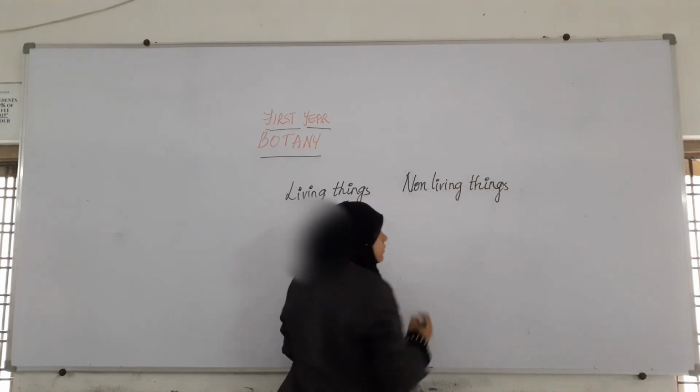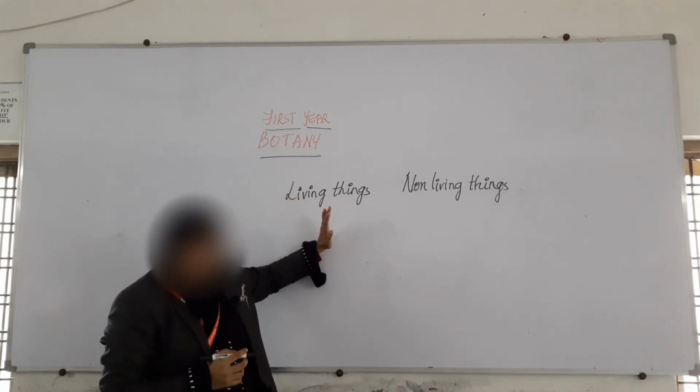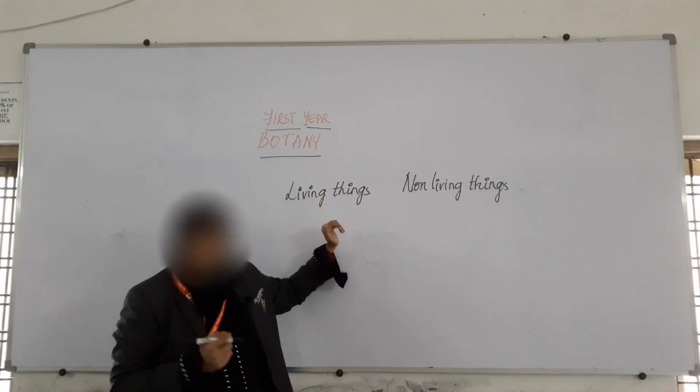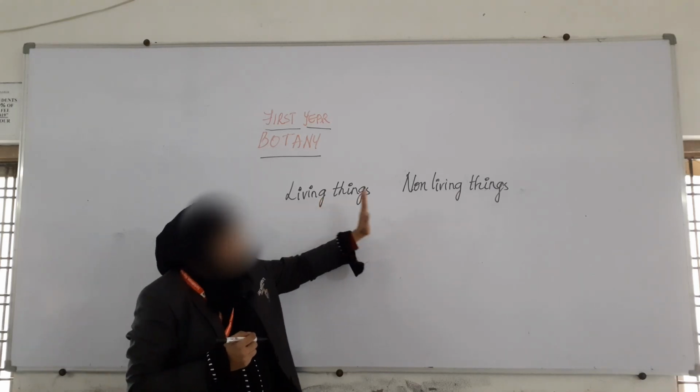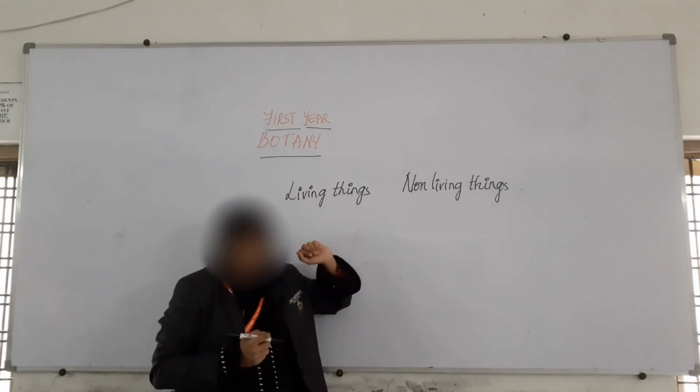The first thing we learn is to categorize the living organisms or structures around us into two categories: living things and non-living things.